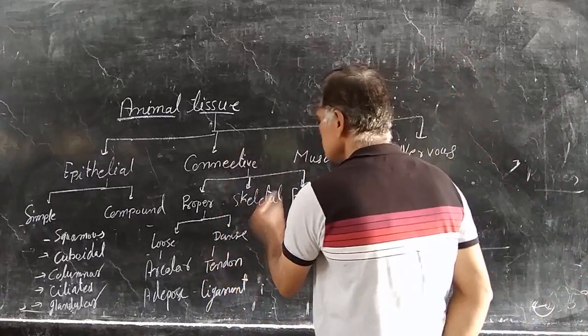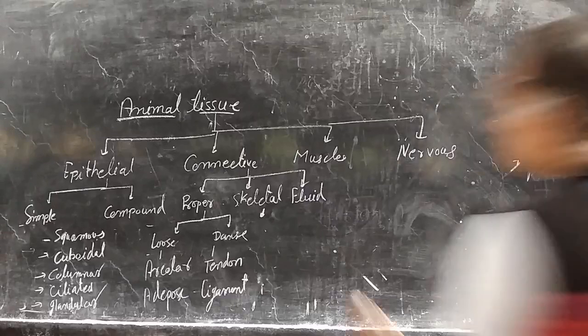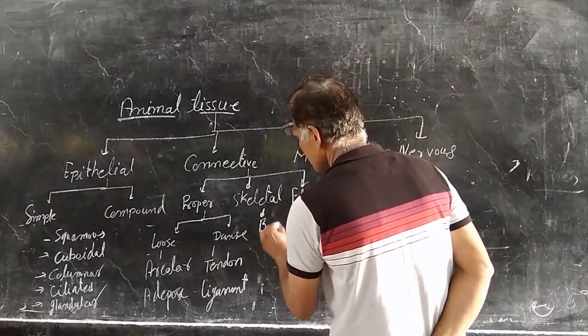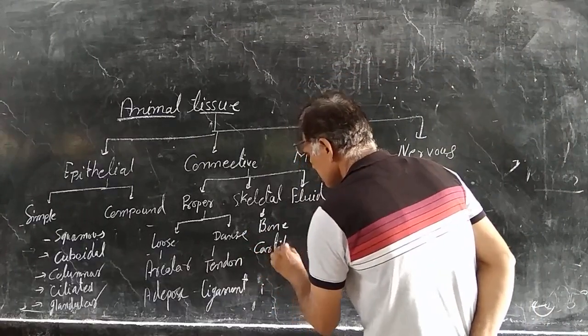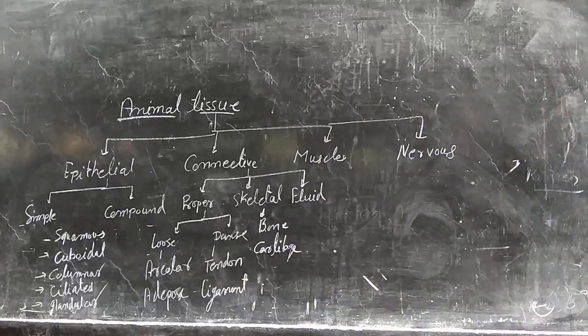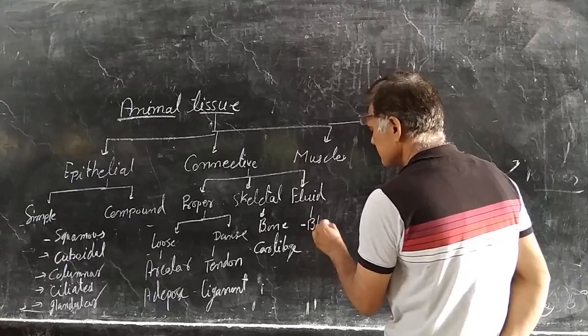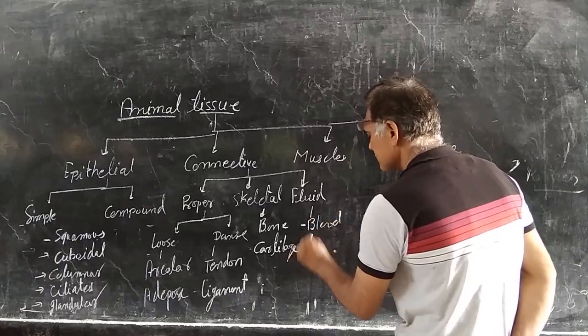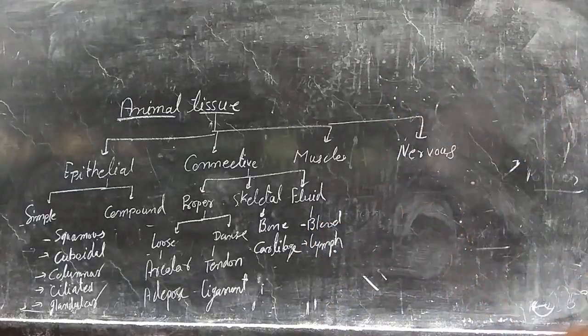Skeletal connective tissue has a solid matrix, and it is of two types: bone and cartilage. Fluid connective tissue contains a liquid matrix, and again it is of two types: blood and lymph. It is the connective tissue which connects all the body parts.